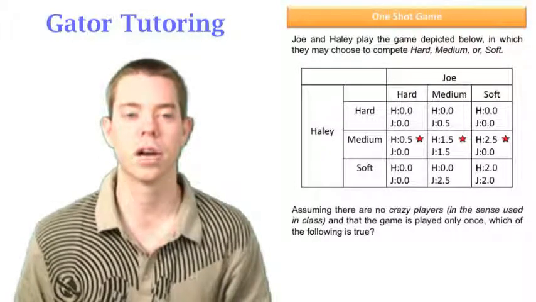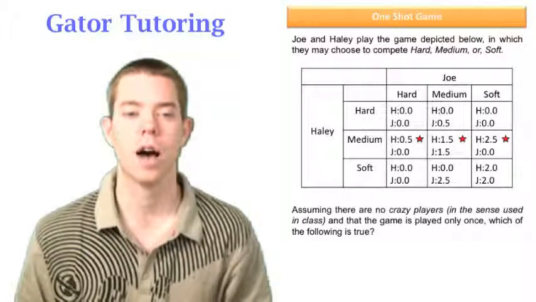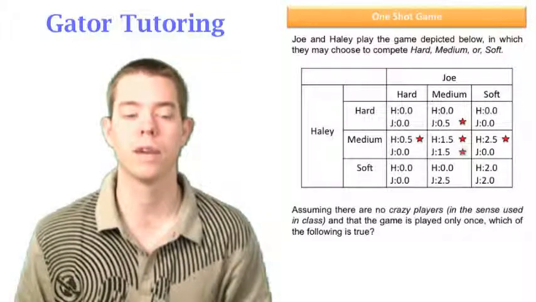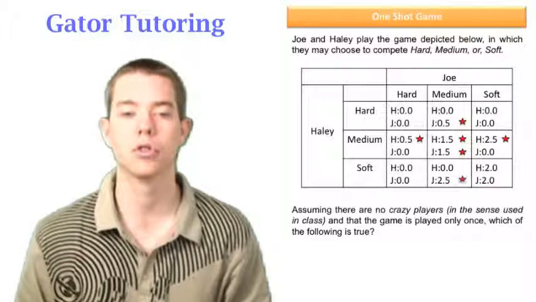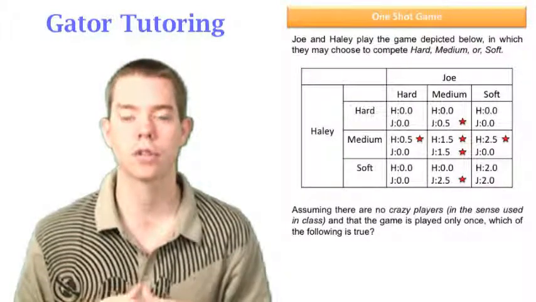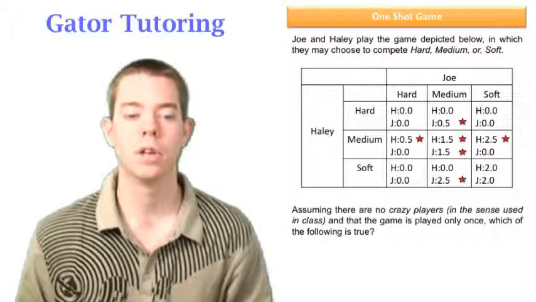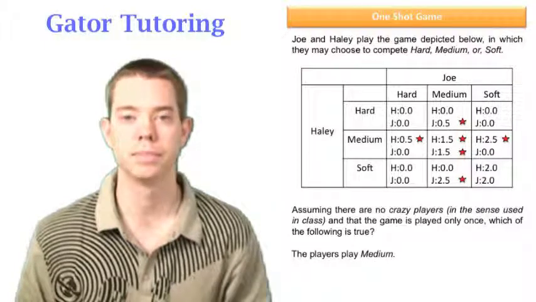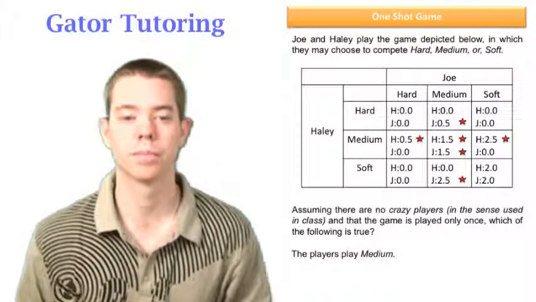Joe does the same process and says, if Haley moves hard, I'm going to be choosing 0.5. If Haley moves medium, I'm going to choose 1.5. And if Haley moves soft, I'm going to choose 2.5. So Joe also has a strongly dominant strategy here, and we know that both players are going to play medium if this game's only played once.